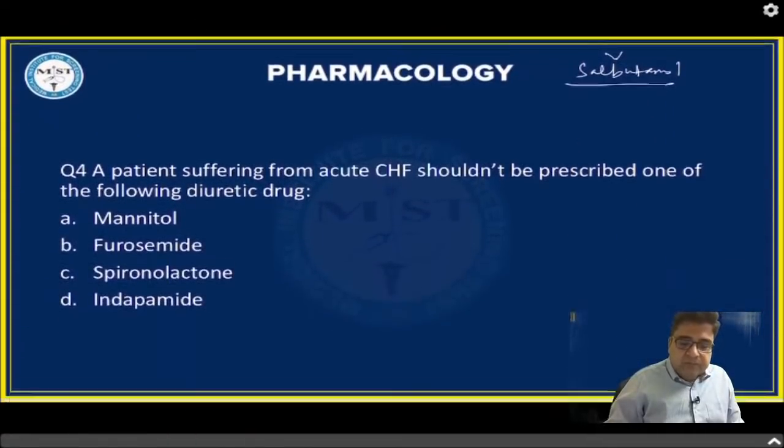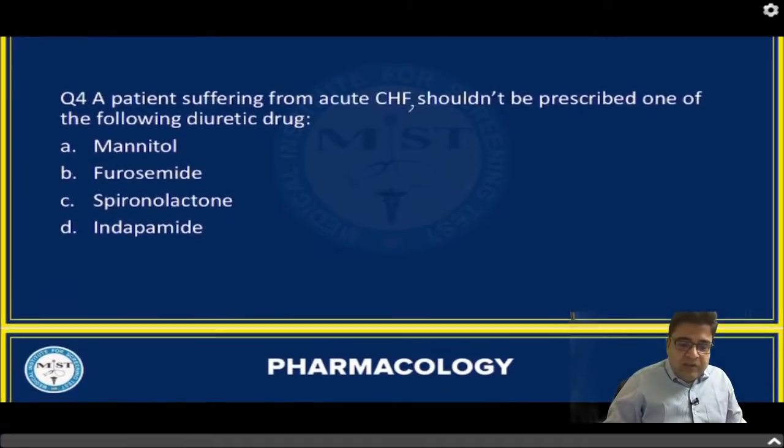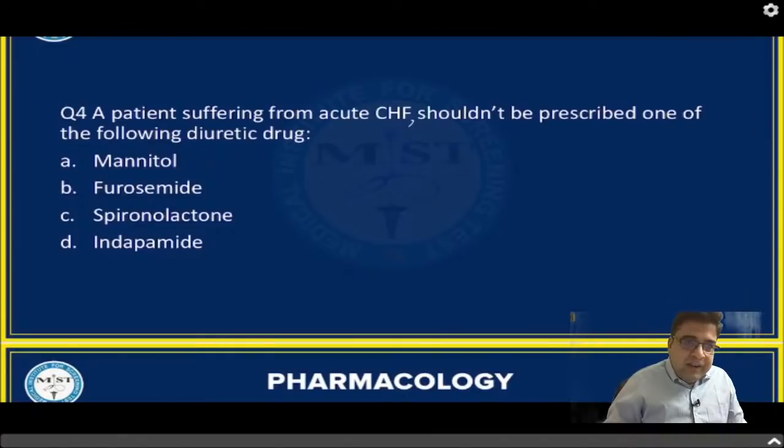Question number 4. A patient suffering from acute CHF should not be prescribed one of the following diuretic drugs. What is the answer? This is not a clinical question, just a fact-based question, but it can be asked. They can ask you the side effects or contraindications of diuretics. Anyone would like to answer? A patient suffering from acute CHF, the drug that should not be prescribed.